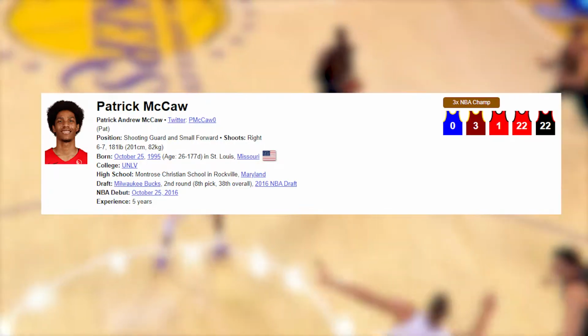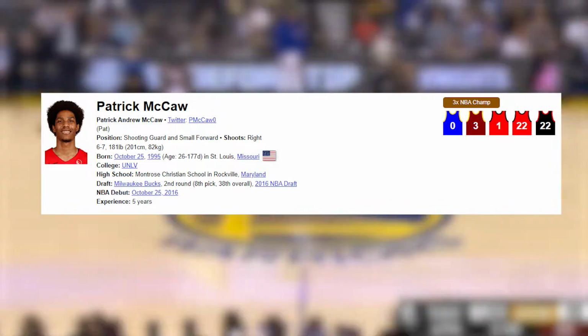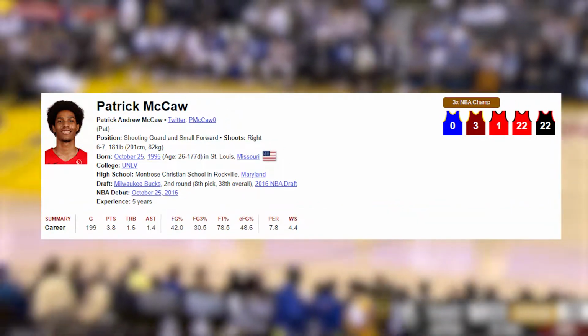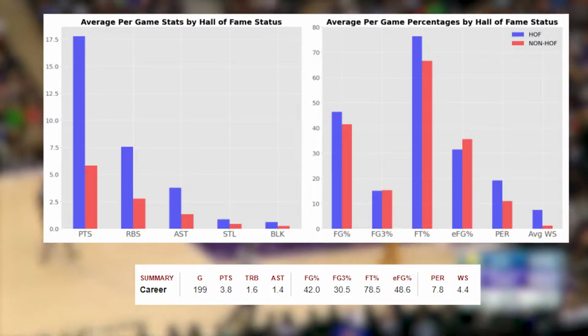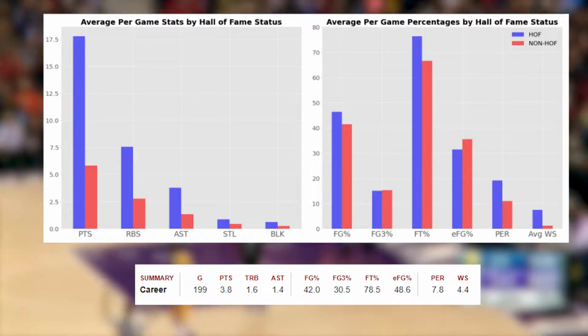First, we'll look at Patrick McCaw. He's a 3-time NBA champion. Although, would you consider him to be Hall of Fame worthy? By looking at his career stats, we can see he is mostly below average, and the biggest reason he won those championships was because he played with 4 potential Hall of Famers.